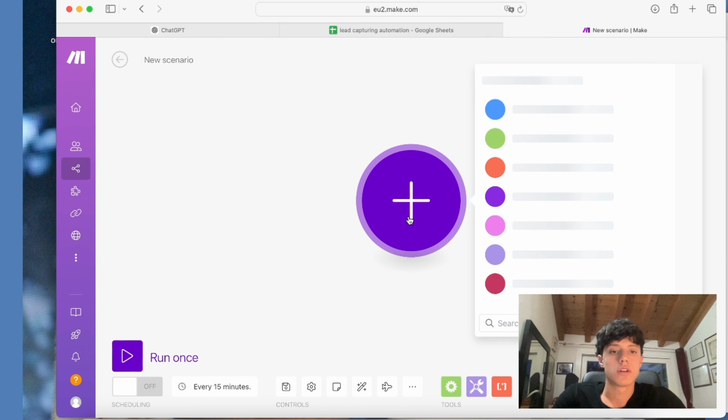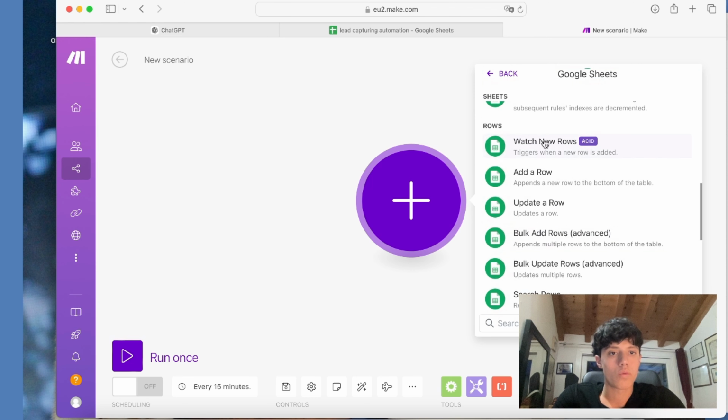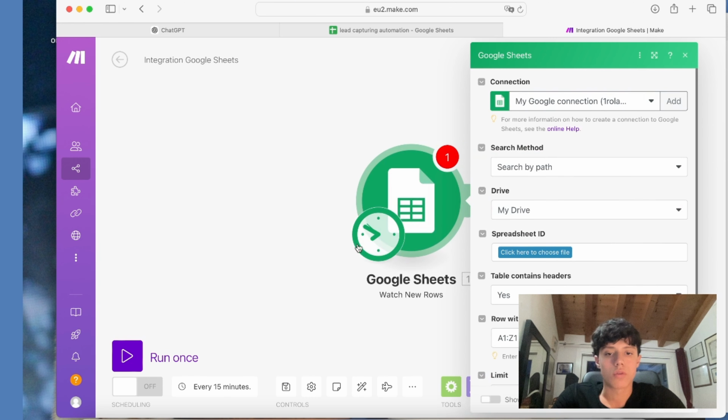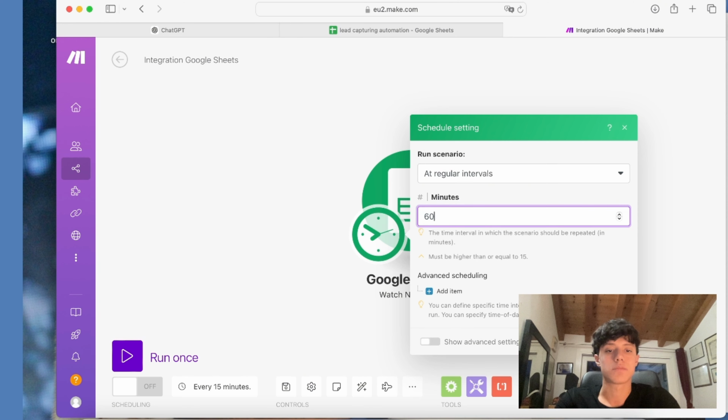And now for the trigger, I'm going to choose Google Sheets and I'm going to search for watch new rows. Now here we can set the limit, as we don't want to email all the prospects at the same time, as that is going to label us as spam. So I'm going to set the limit as 1 hour.